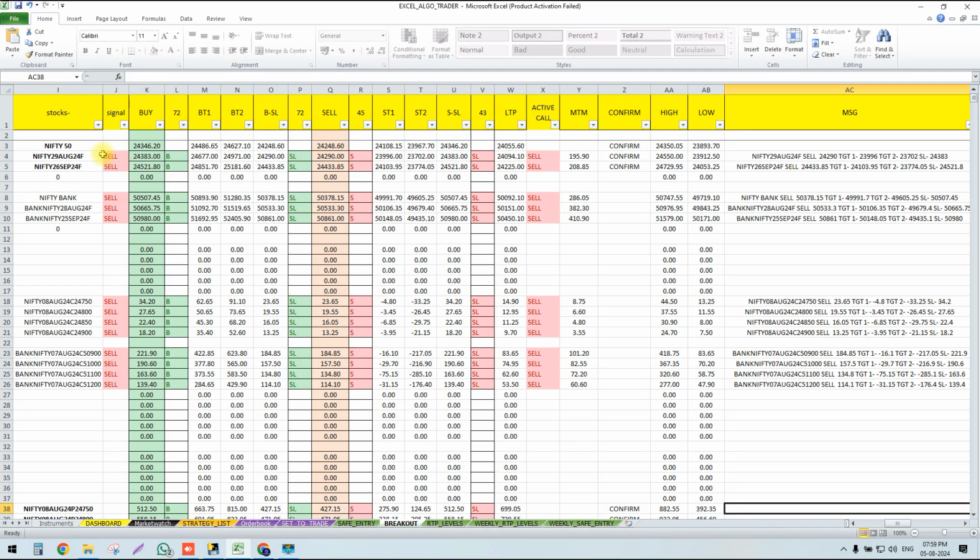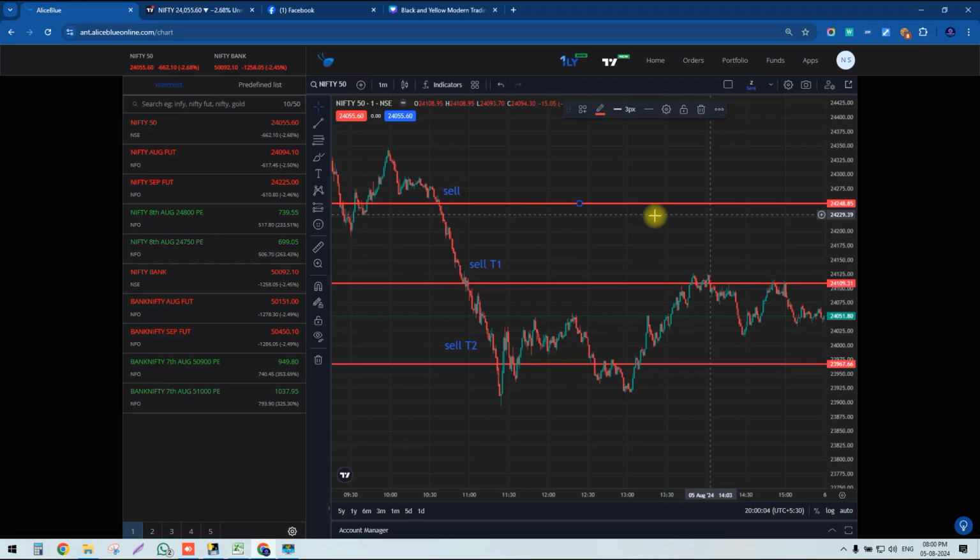In the Nifty index, a sell was actually generated today. Let's compare on the sell positions today. Sell was generated at the rate of 24,248. The market fell up to here. This was our target 1 and this was our target 2.